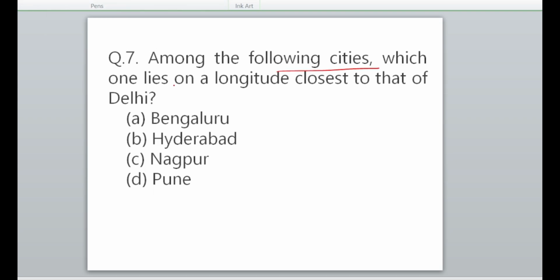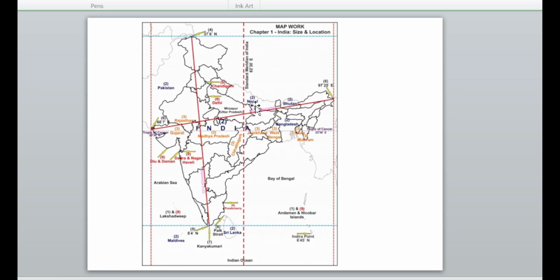Among the following cities, which one lies on longitude closest to that of Delhi? ठीक है, यहाँ पे diagram देखते हैं, इसके through हम समझेंगे. Closest to that of Delhi, ये दिल्ली का है. अगर हम ये longitude की बात करें, sorry my line is not straight, but yes, Bengaluru कहीं पे यहाँ पे है ना.